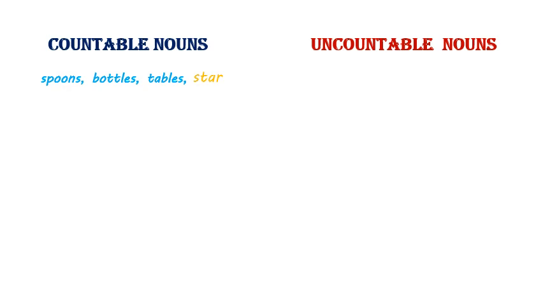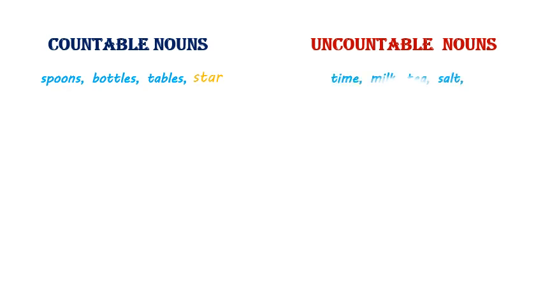Students always argue with me, ma'am, it is not possible to count all the stars in the world, so it definitely should be uncountable. But actually, it is countable. You see, it may be true that we cannot count all the stars in the world, but the same could be said about spoons and bottles and tables, right? You cannot count all the spoons and tables in the world. Countable nouns doesn't mean you should be able to finish counting. It just means that you should be able to count them. Like one spoon, two spoons, one star, two stars, three stars.